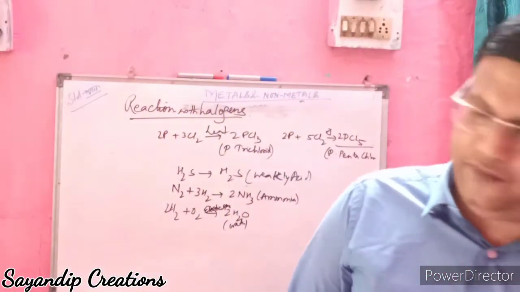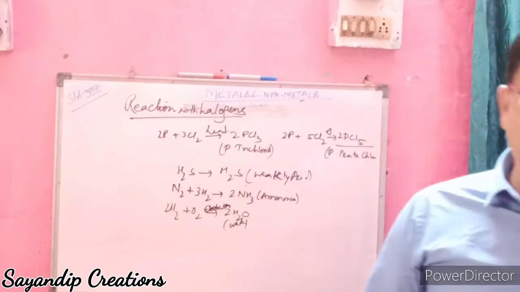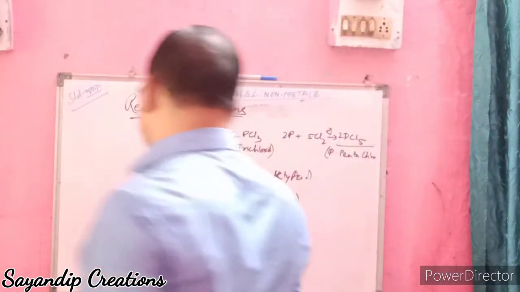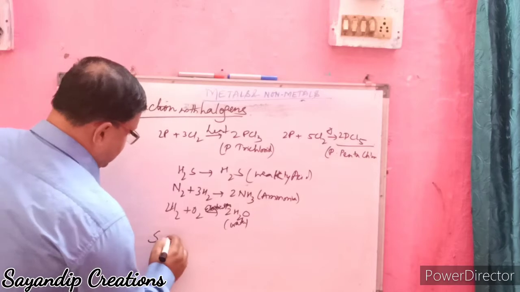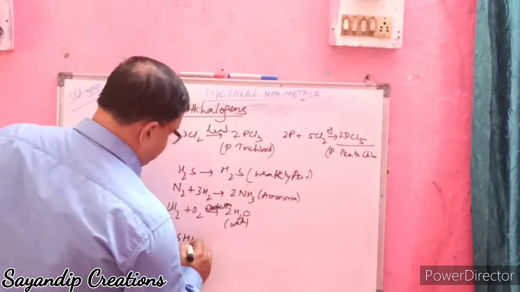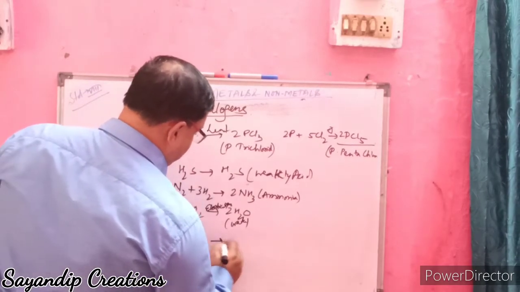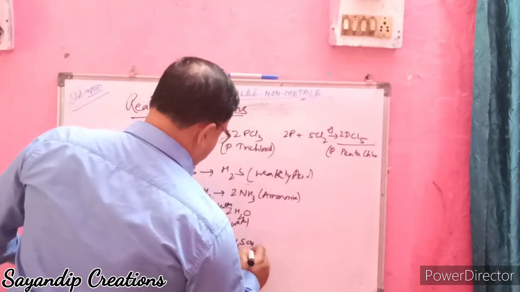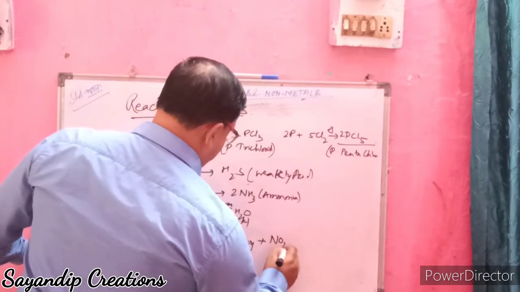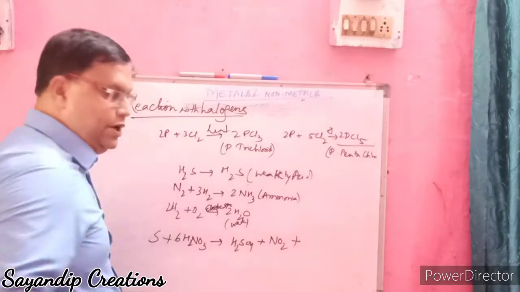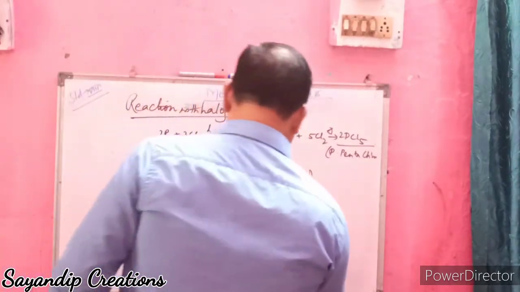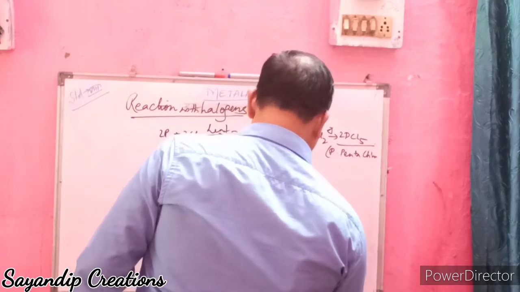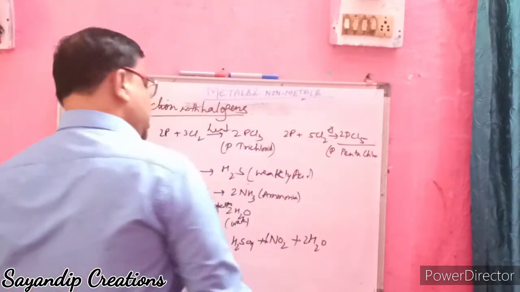It forms sulfuric acid, nitrogen dioxide and water. S plus 6HNO3 forms H2SO4 plus 6NO2 plus 2H2O.